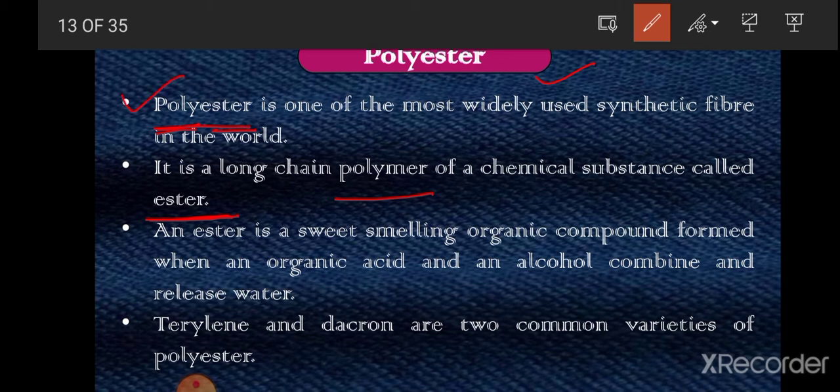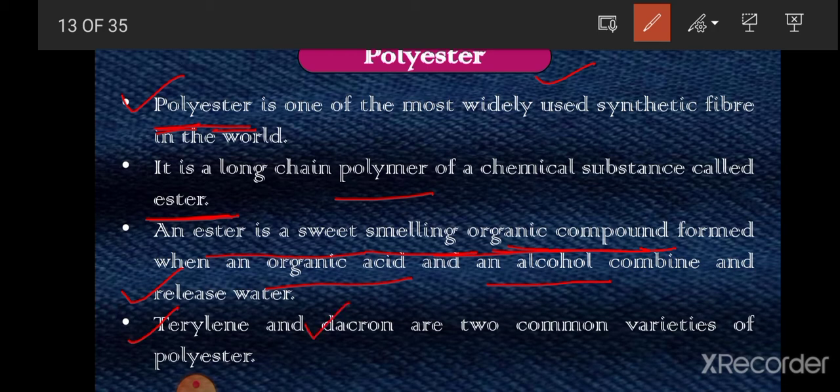So polyester is a synthetic fiber, and this ester is a sweet smelling organic compound. It has a very sweet smell, and it is an organic compound, and it forms when an organic acid reacts with any alcohol. They combine together and form ester, and they release water. Now polyester has different varieties. Two common varieties are terylene and Dacron.